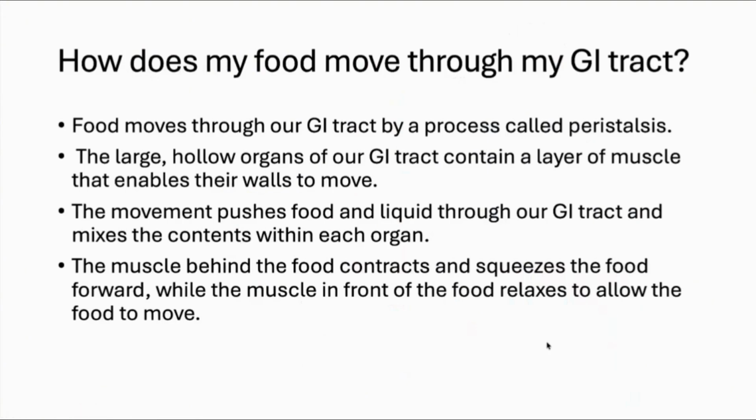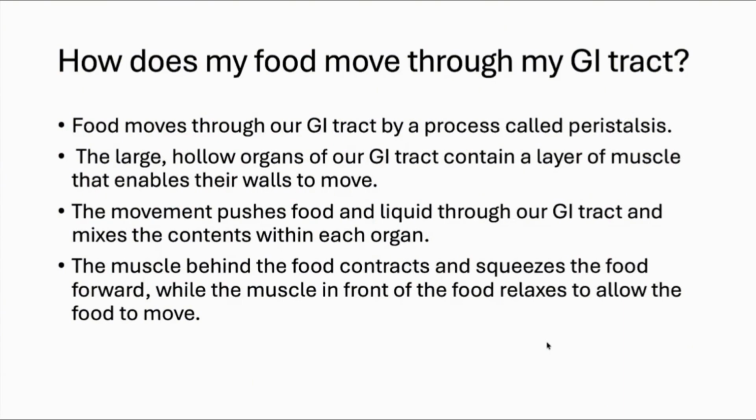Now, how does our food move through the gastrointestinal tract, that is the alimentary tract? How? The food moves through our gastrointestinal tract by a process called peristalsis. First the food is chewed in the mouth with the help of the saliva. We are chewing it, and from the mouth it is entering into the stomach through the esophagus.